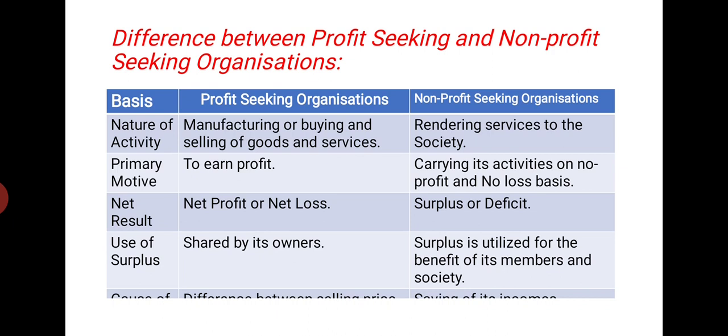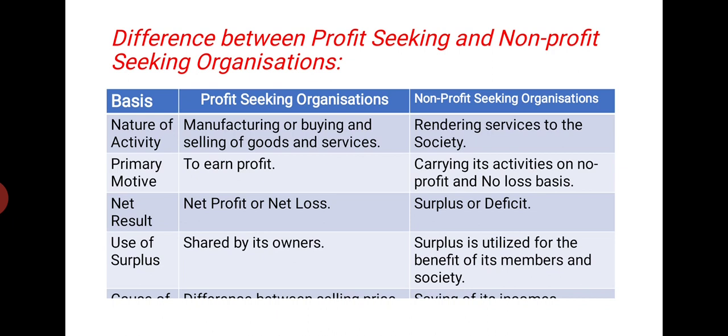That means their main activity. For profit seeking organization, it is manufacturing or buying and selling of goods and services. That means either they sell goods or they provide services. And for not-for-profit organization, they do not sell, buy or produce any goods, but they provide services to the society.